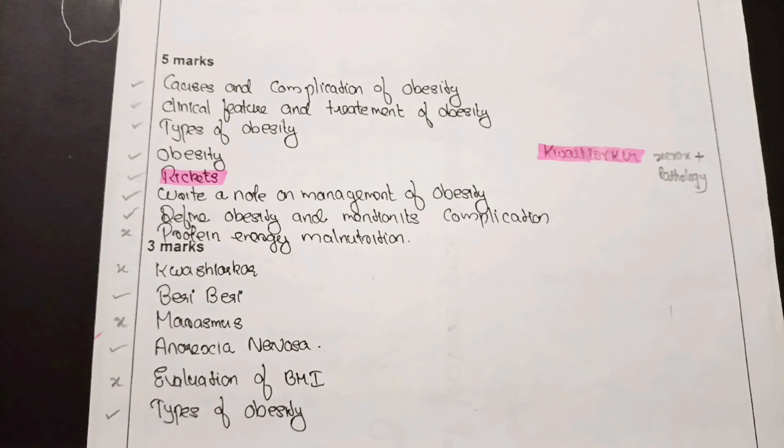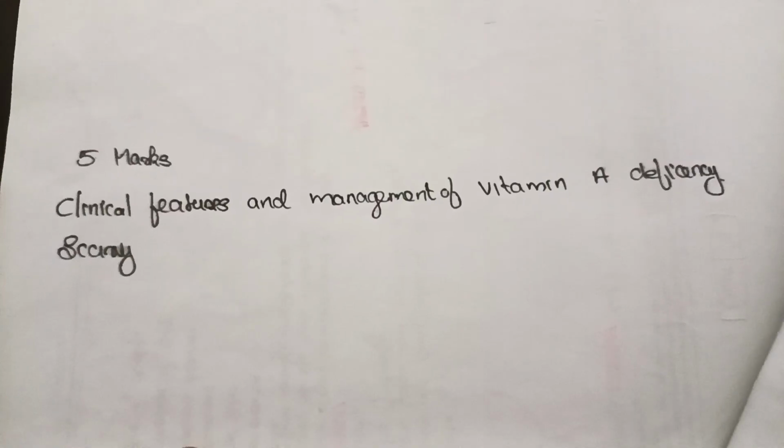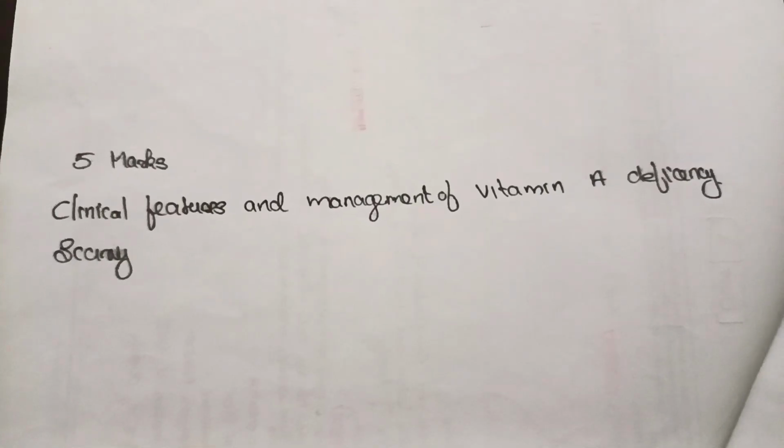Fifth one, evaluation of BMI. And sixth one, types of obesity. And there are 2 more important 5-mark questions from this chapter, that is clinical features and management of vitamin A deficiency. Second one, scurvy. And this was all about this chapter. Now moving on to the next chapter.